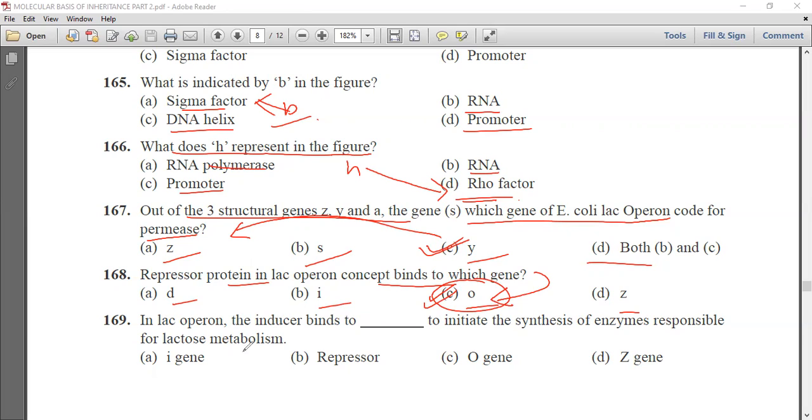Next question is, in lac operon, the inducer binds to dash to initiate the synthesis of enzymes responsible for lactose metabolism. Now we know that this inducer binds to the repressor to initiate the synthesis of lactose metabolism enzymes. So B is the correct answer.